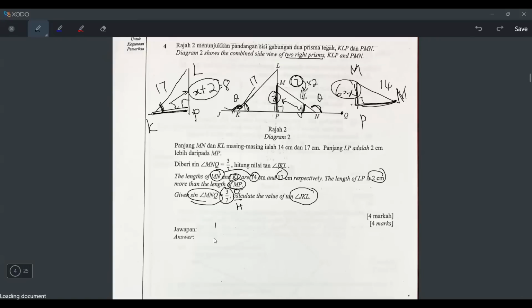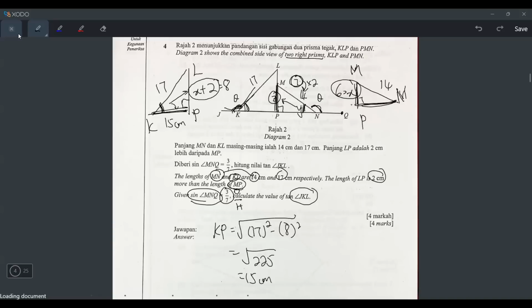Use Pythagoras theorem. KP equals square root of 17 square minus 8 square. So bracket square minus bracket square. This is 17, this is 8. It means I don't have to find this, I don't need that for this question. So let's press 17 square minus 8 square. Okay, I got 225. And then square root it, I will get 15. So KP is 15 cm.